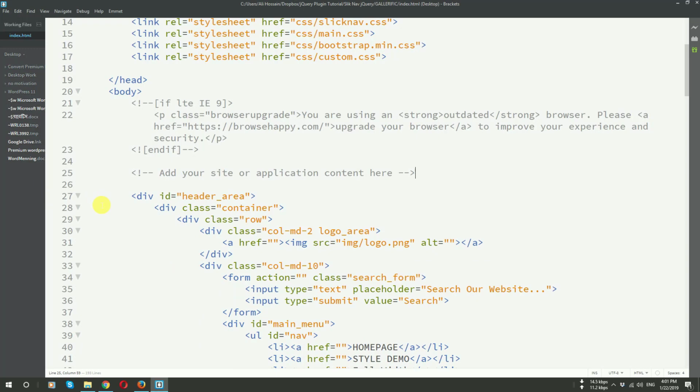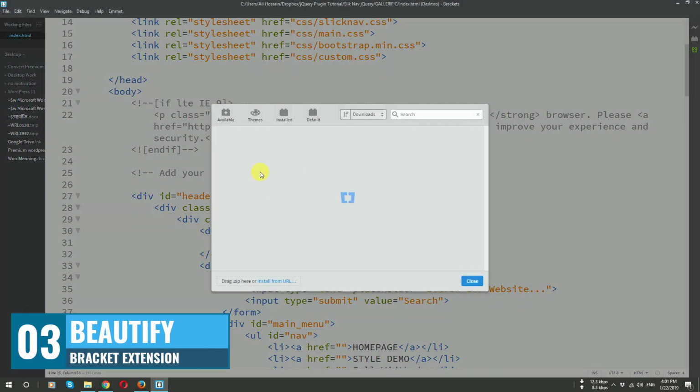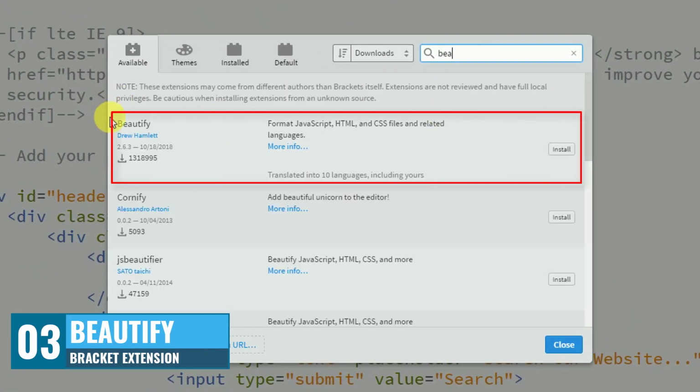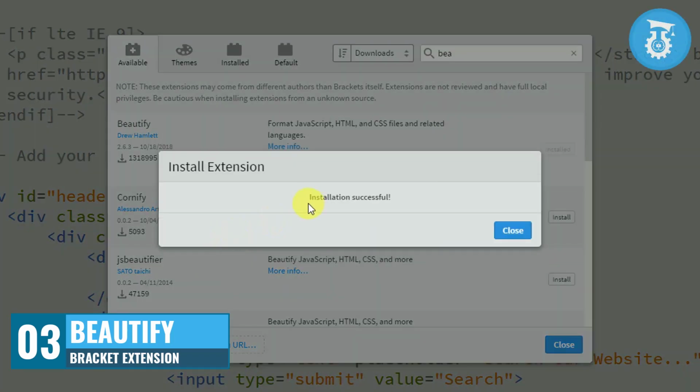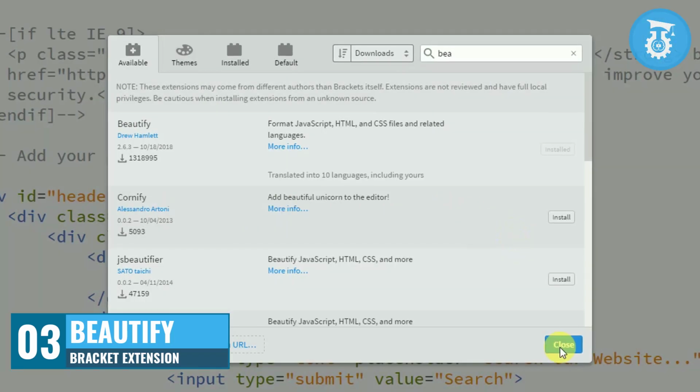Number 3 is Beautify. I am going to File and then Extension Manager, and here I will write Beautify. As you can see, Beautify. I will click install. As you can see, it installed successfully. So I am going to close this.